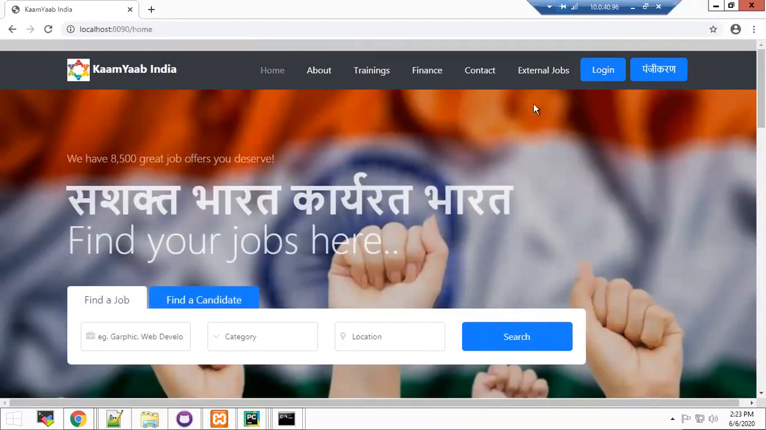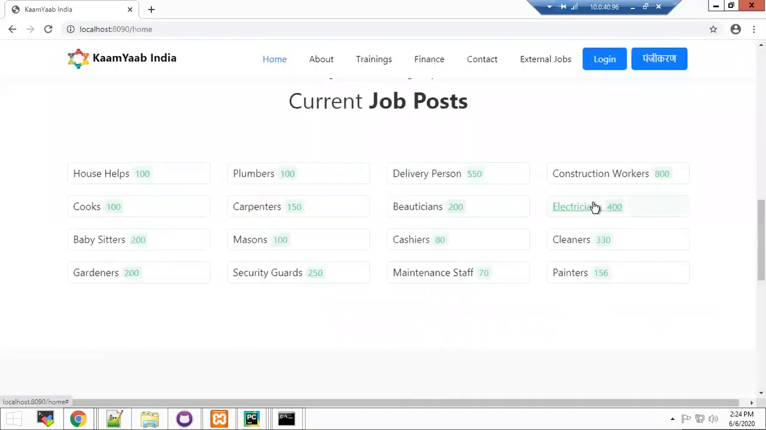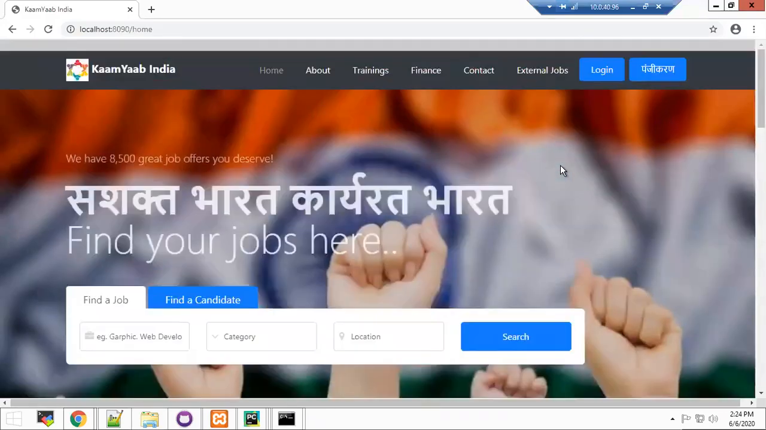As you can see, we are on the homepage of the application. If you scroll down, all users can see all the jobs available across various sectors and the number of opportunities available, which workers will be able to apply for only after registering. So let's take a look at the login and registration functionality.